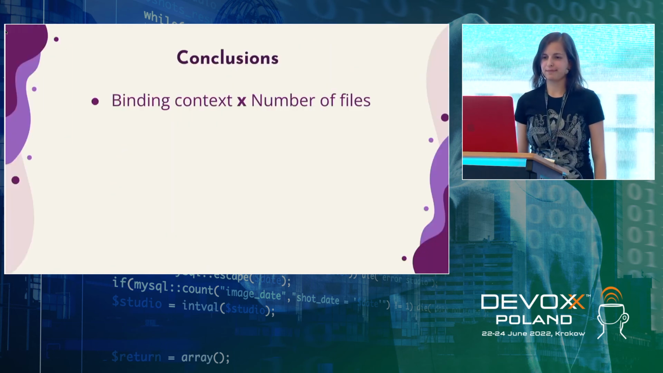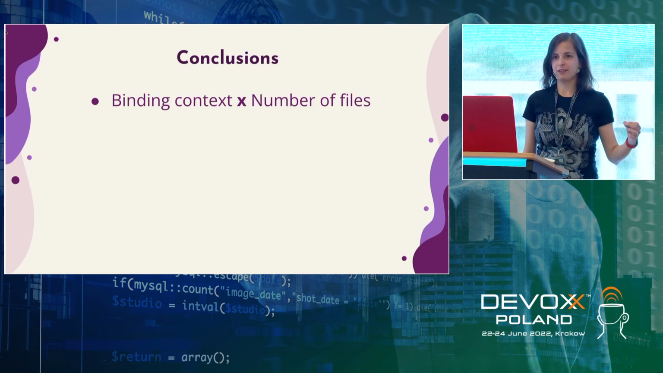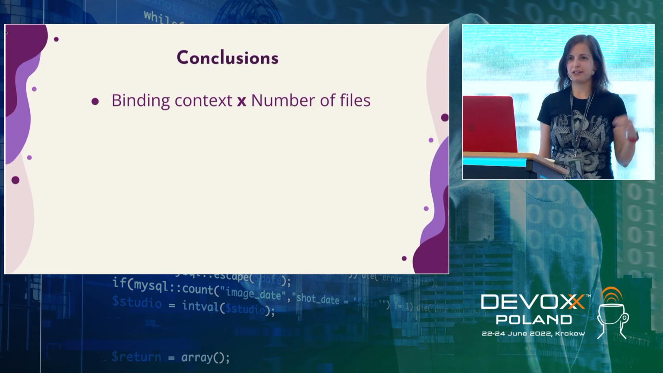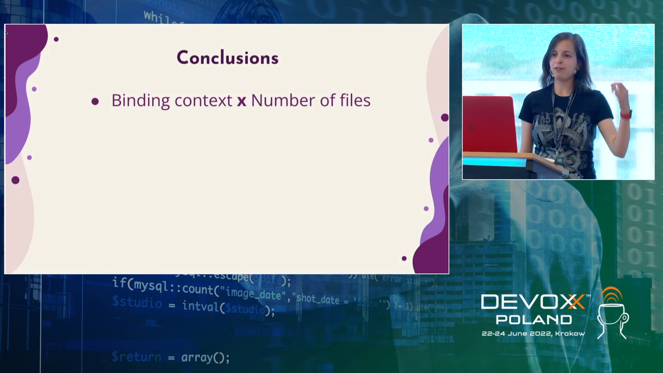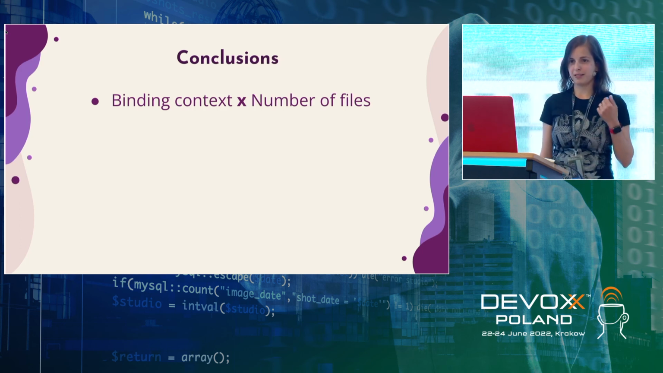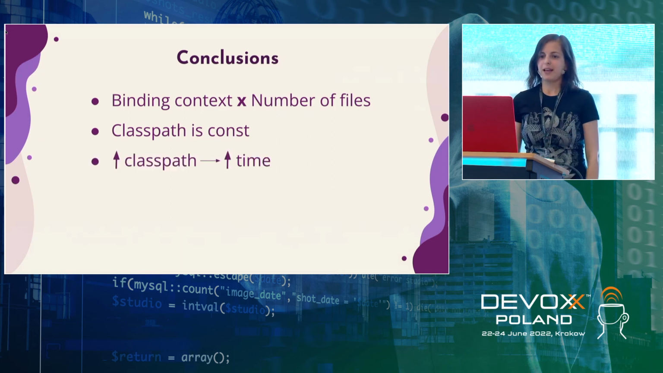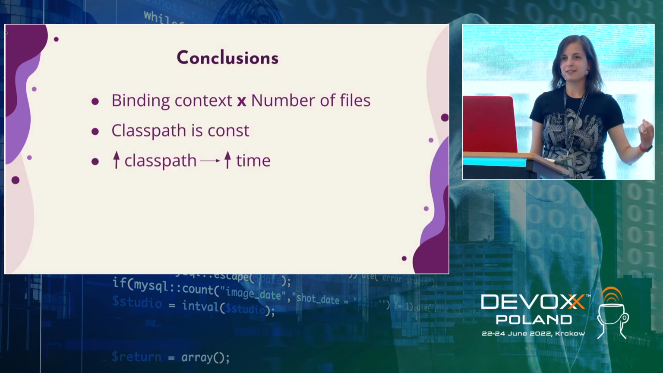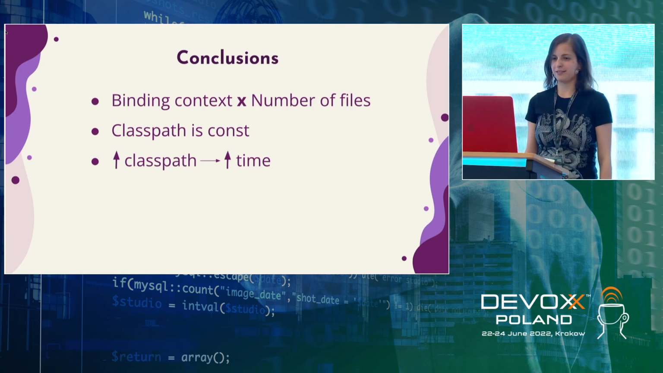What we did, we generated binding context per every file. So if in your module you have 500 files, we'll generate binding context 500 times, going through all your class paths 500 times, knowing the class path is the same. Yeah, class path is constant. And the bigger class path is, the more time it is to parse it and to generate binding context.